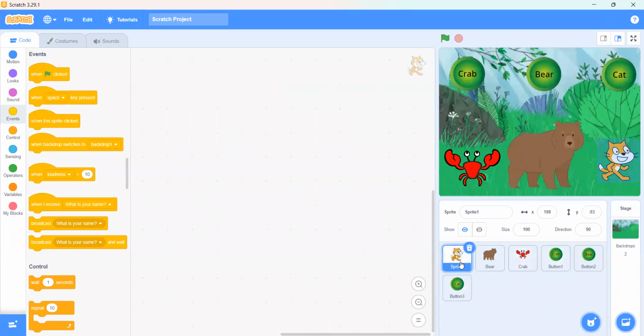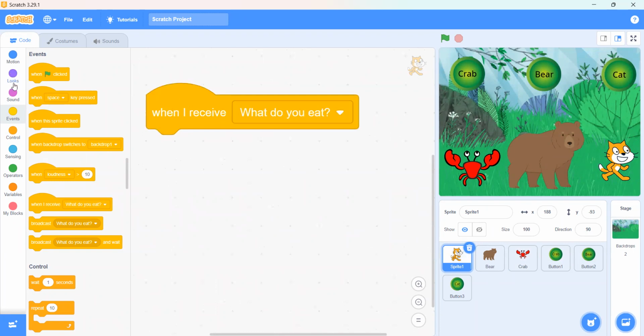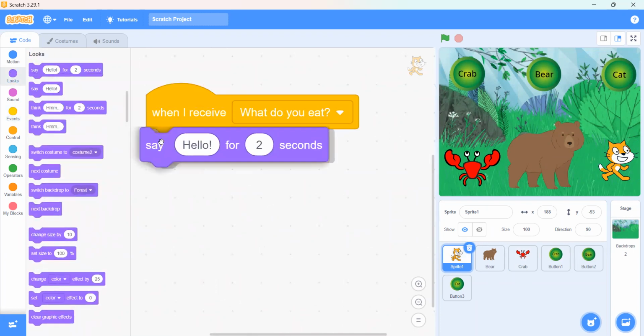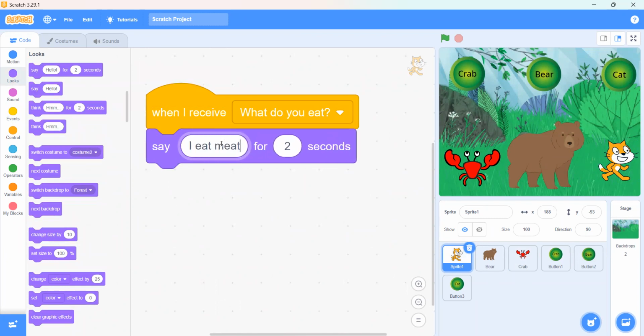Now we will go to the cat. Which block should we use? When I receive what do you eat. Then what should it say? It should say I eat meat. Okay, now when we click on this crab, the crab will say my name is Crab. When we click on this bear, it will say I live in China. And when we click on this cat button, it will say I eat meat.